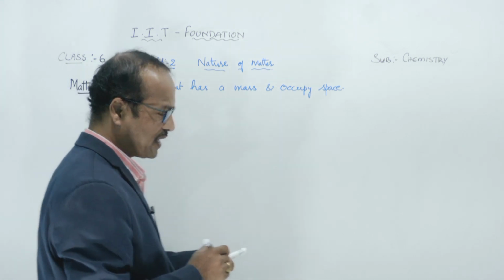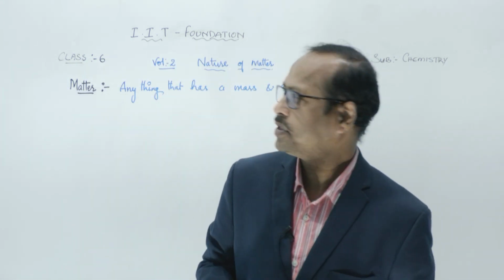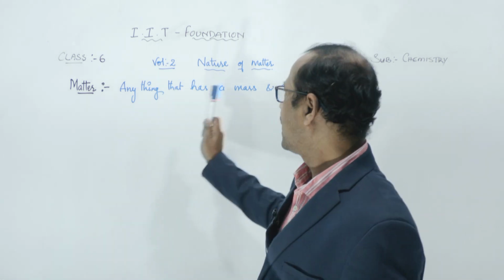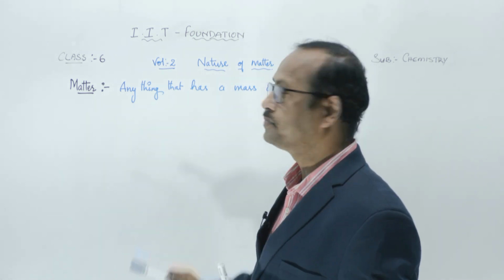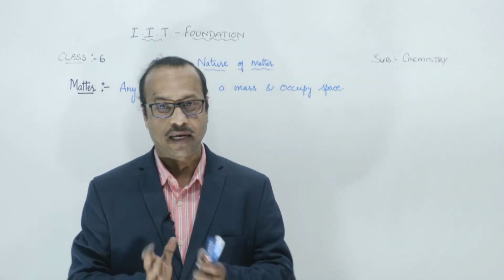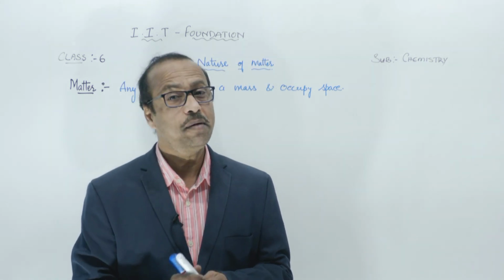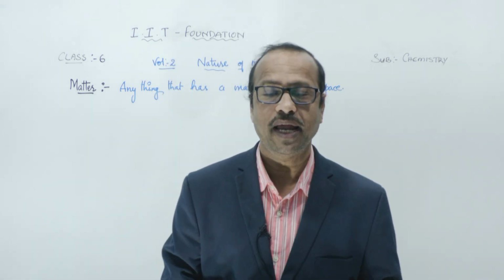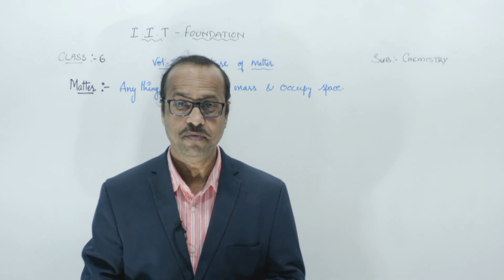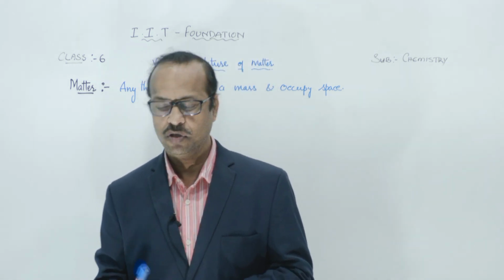If they ask you what are the characteristics of matter, you can say the same thing. Matter has a mass. This is one character. Matter occupies space. That is also a matter character. One more character: any matter is made up of tiny particles called atoms or molecules.